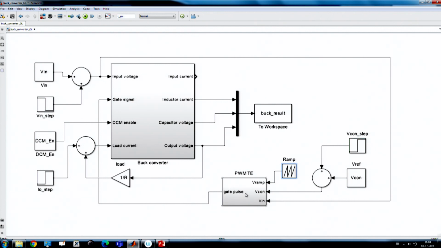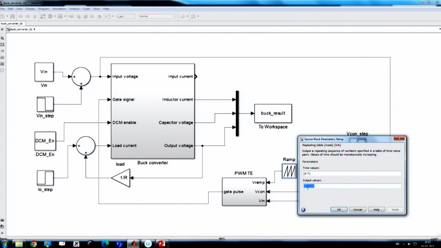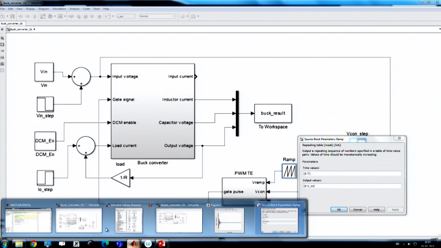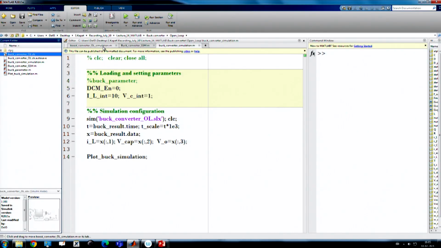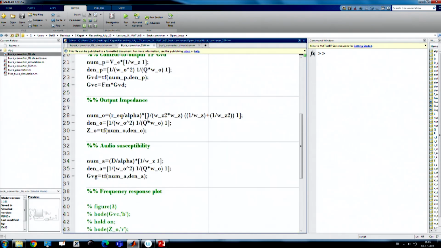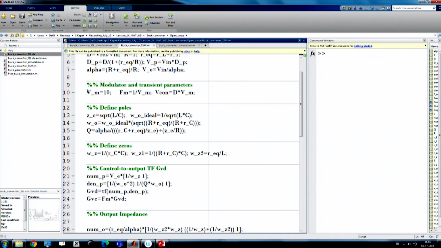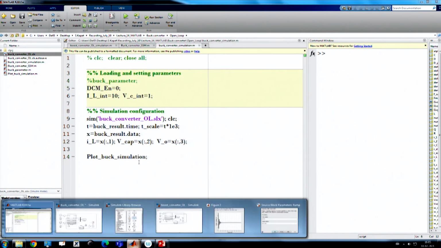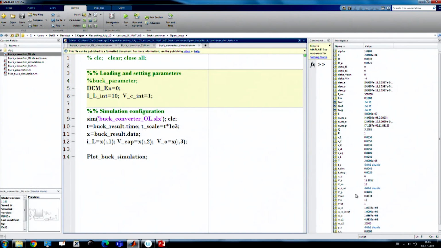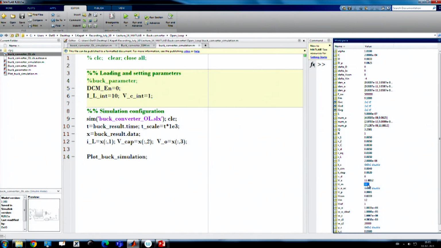So, in this PWM trailing edge modulator, one input is the sawtooth waveform ramp, which has a peak voltage of Vm, and in the program we have set Vm to be 10 volt. It is already set from the parameter values, and if you go here, you can see that Vm is equal to 10. This is in the workspace where we have all these values.